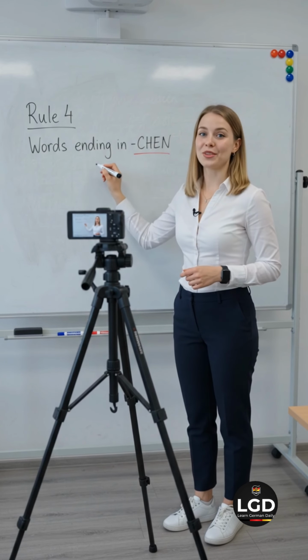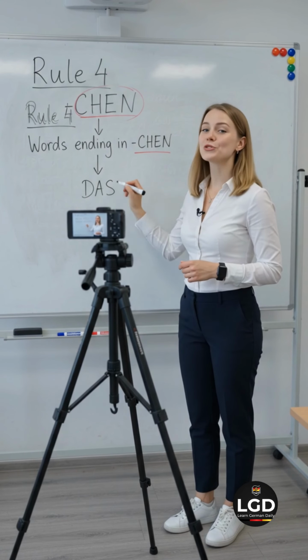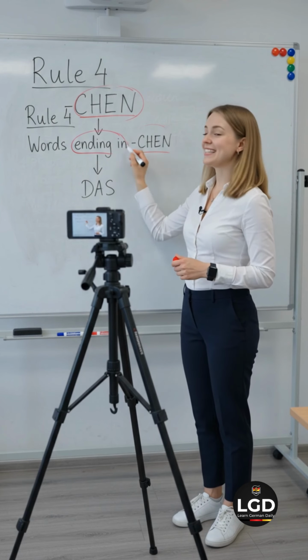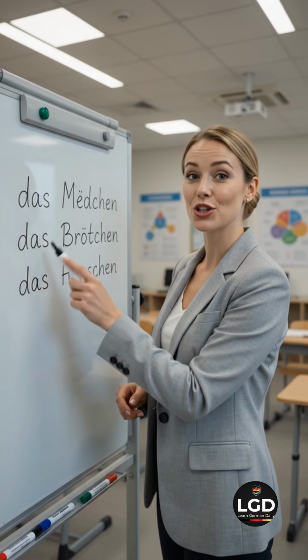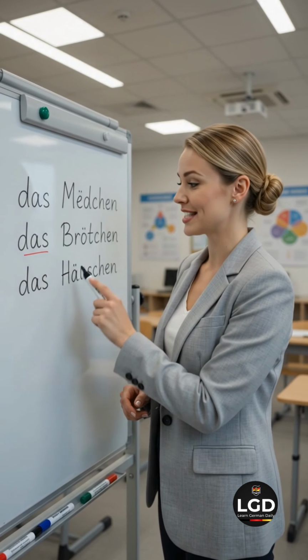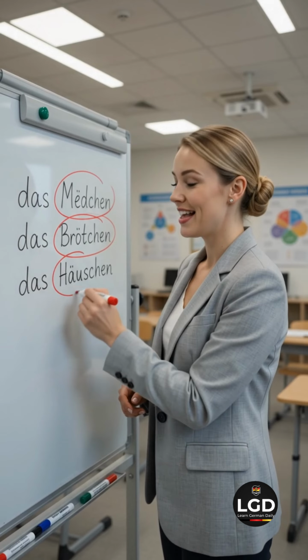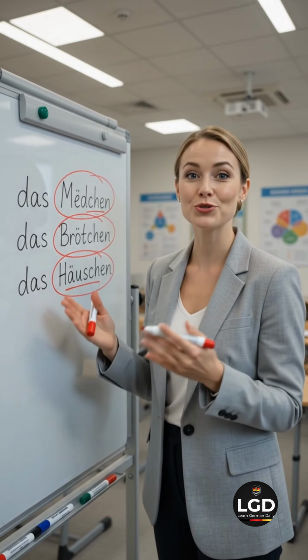If a noun ends with CHEN, it is almost always neuter. That means it takes the article das. Look at these examples. Das Mädchen means the girl. Das Brötchen means a bread roll. Das Häuschen means a small house. They all end with CHEN, so they all use das.